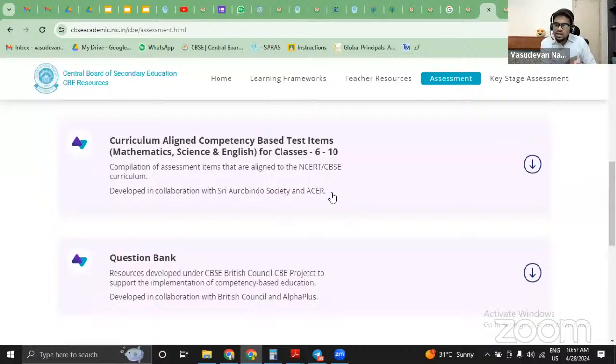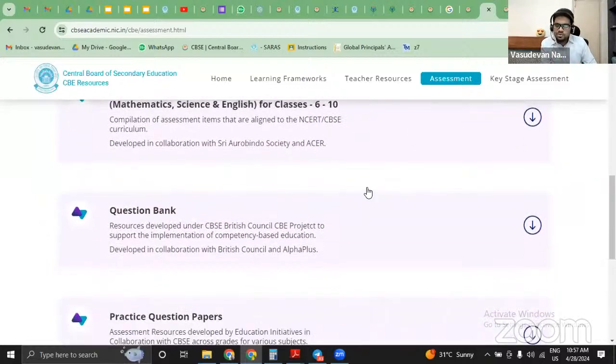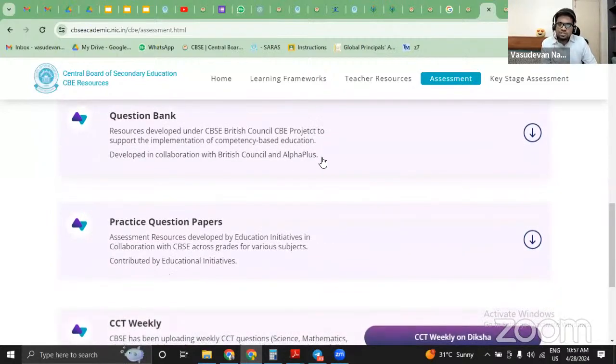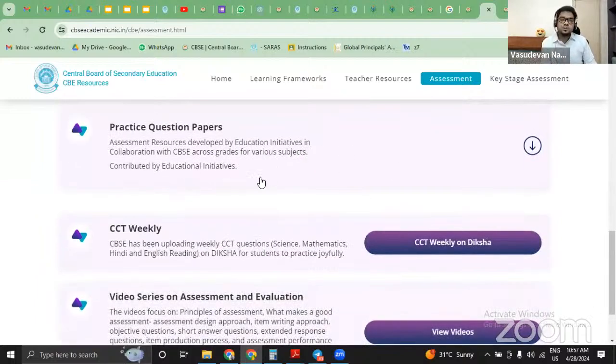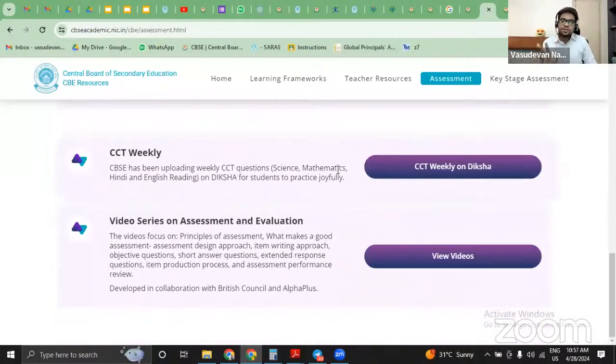They developed question papers for classes 6 to 10. There is also the British Council and Alpha Plus. They also developed a question paper in which the different types of assessment we saw are present as well. Then practice question papers were contributed by another organization called Educational Initiatives, which is also present on the CBSE portal. So in that way, you'll get to see everything.